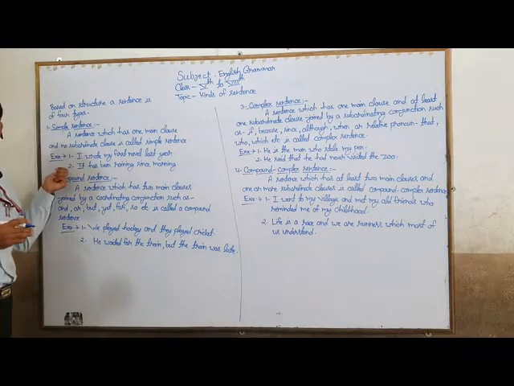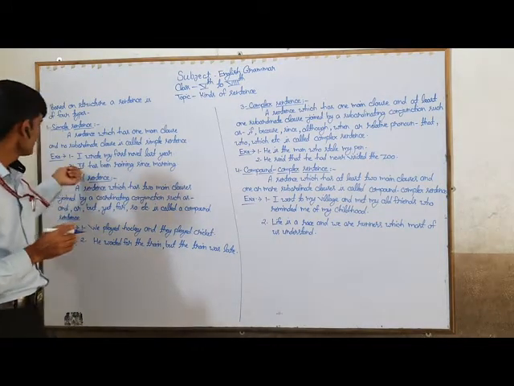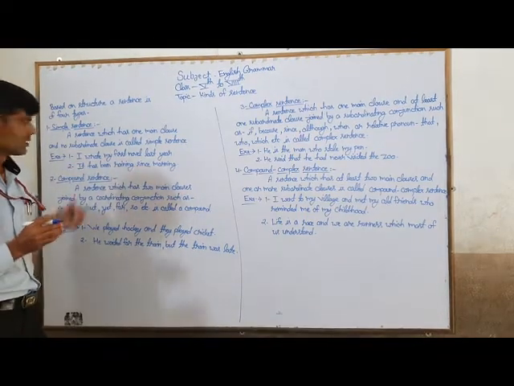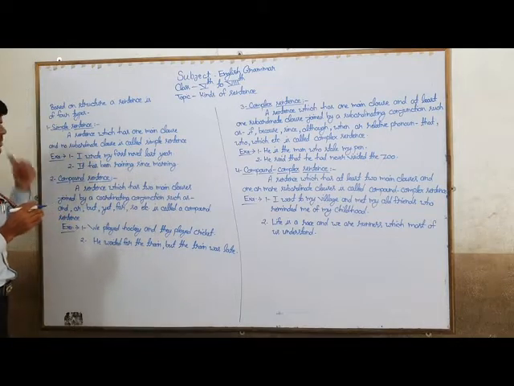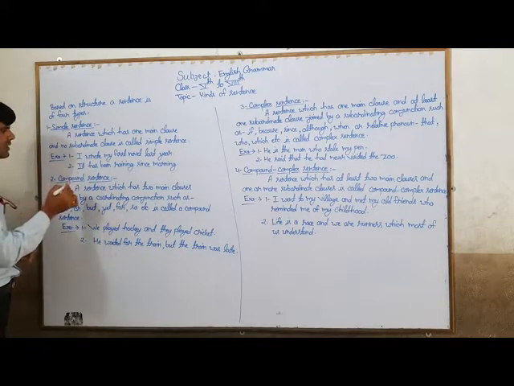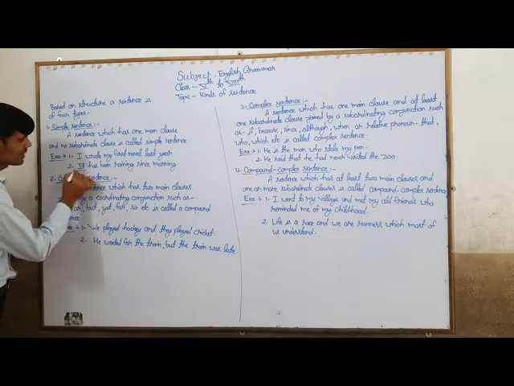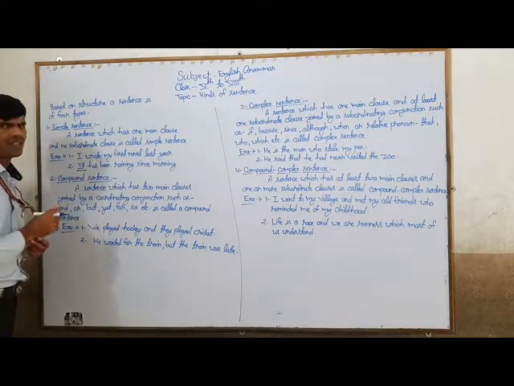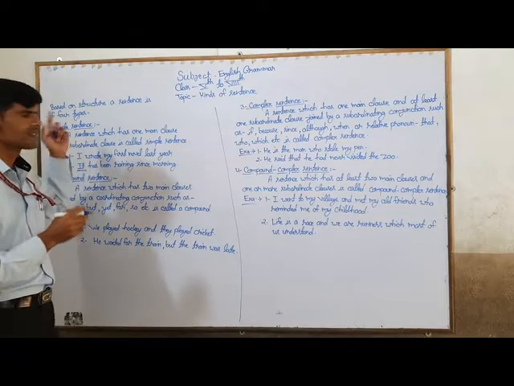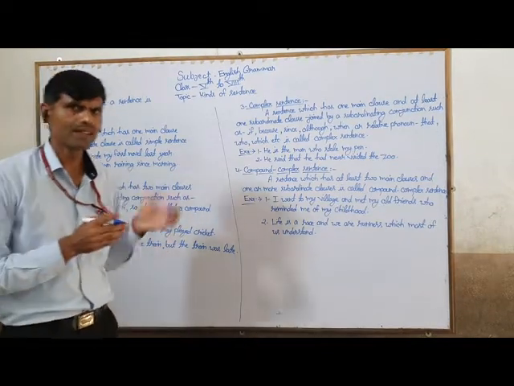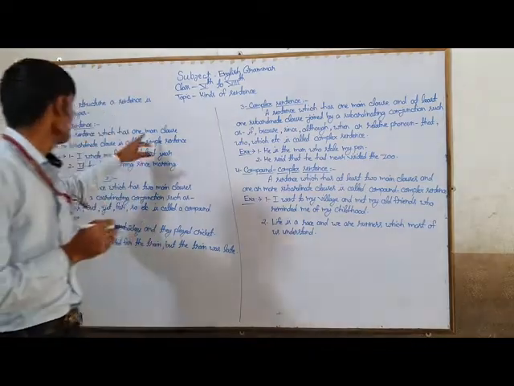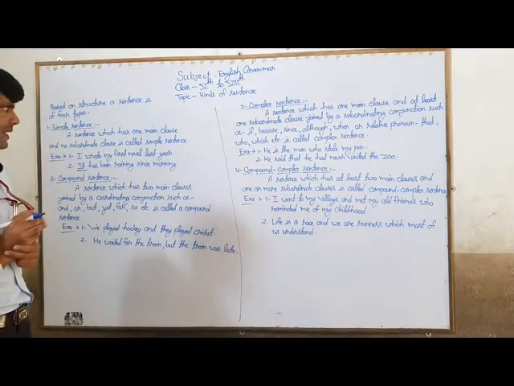Here is another example of this expression. It has been raining since morning. This is an example of a simple sentence because the sentence has only one subject, it, and one verb, has been raining. So this is counted as a simple sentence. You can see that a simple sentence has only one verb, one main clause and no subordinate clause.